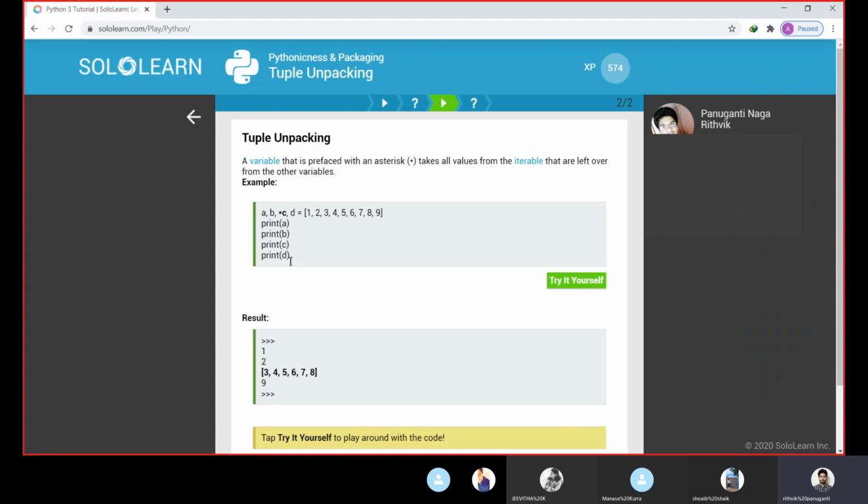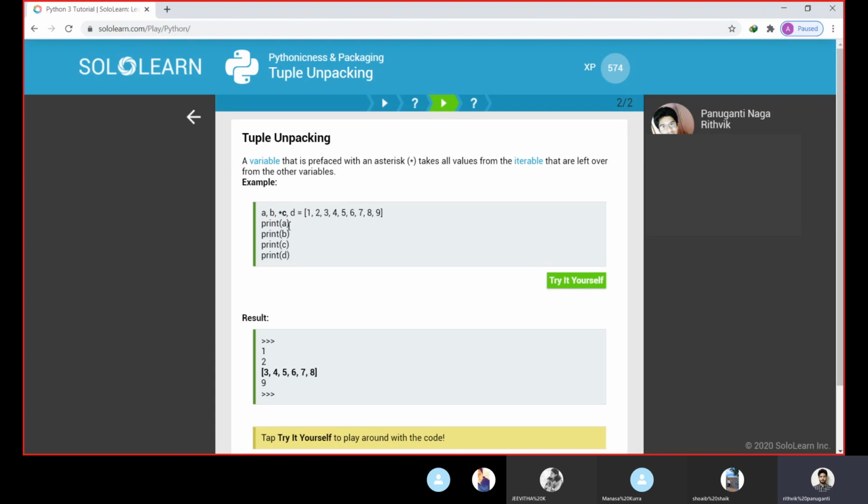We have seen the previous example of asterisk args. Suppose we have a function with parameters a, b and asterisk args. If the user gives an input of 1, 2 and 3, 4, 5, 6, then 1 and 2 will be given to a and b, and whatever the leftovers, 3, 4, 5, 6, will be given to args. The same will happen here.